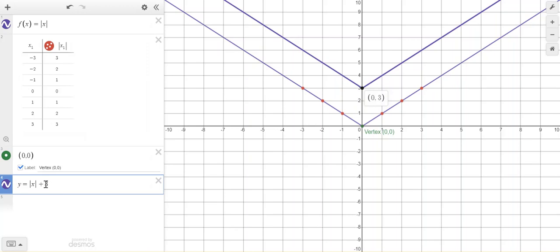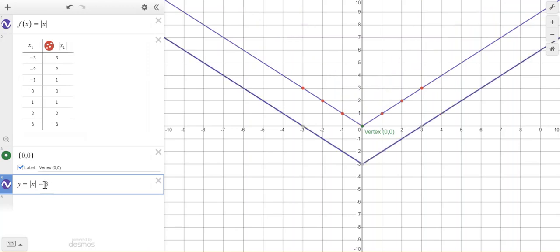So let's go ahead and see what happens if I make that a minus 3. If I make that a minus 3, notice that my vertex is now moved down. So the outside is telling me the y value of my vertex, and the inside is telling you the x value of my vertex. So let's do one more example with both. So let's do a shift.